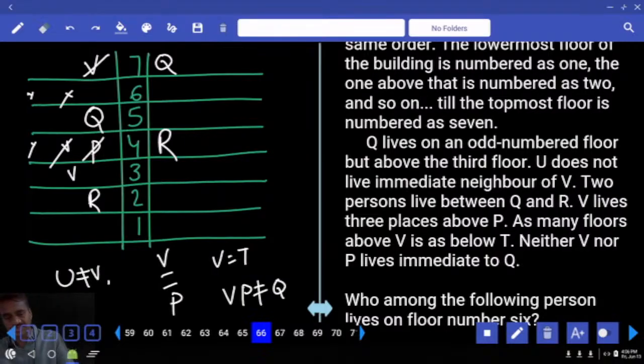Now we are left with the next one, between V and P. Now V is at this place. V is here, 1, 2, P will be here, that is one part. Now V and P were like this, and V and T. V is counted from the top, T is counted from the bottom. Then V and P not adjacent. U and V are not adjacent to each other, U is here. If U is here, who is the person left? Yes. Now this is about question number 66 to 70. Clear?